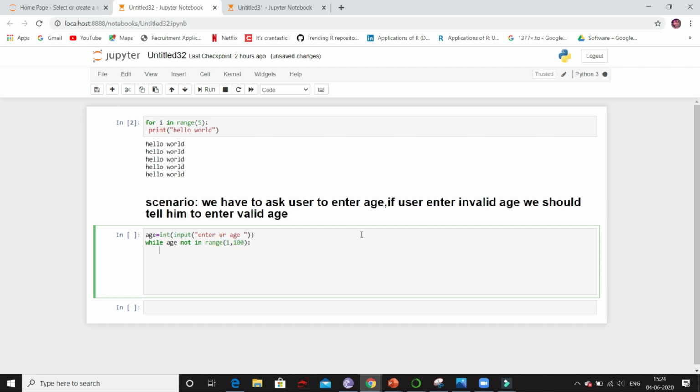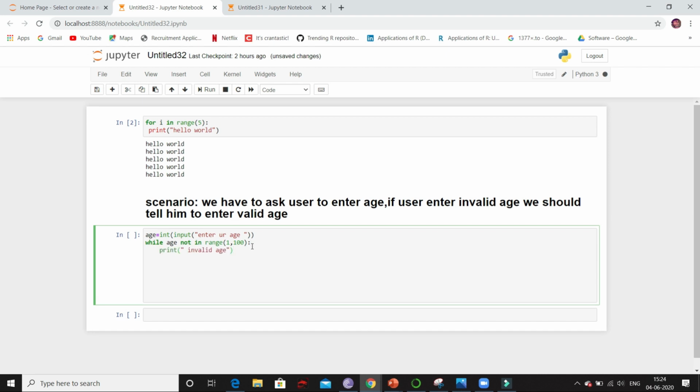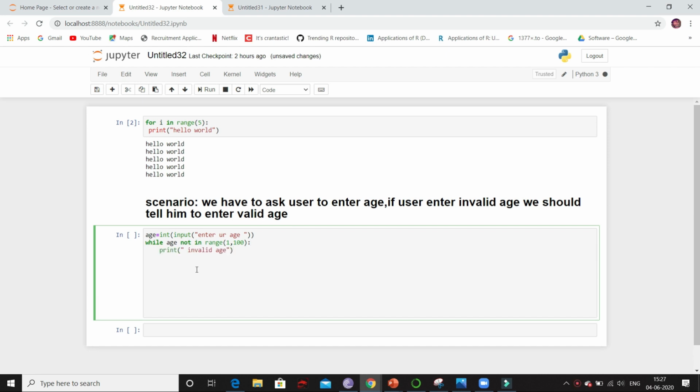So if user enters the age which is not lying in this range, then we will print invalid age. And then we will tell him to enter the valid age. And we use input method. You know, input method is used to take the input from the user. So we will again tell him to enter the valid age. And whatever age he is entering, we will again store it in variable age.